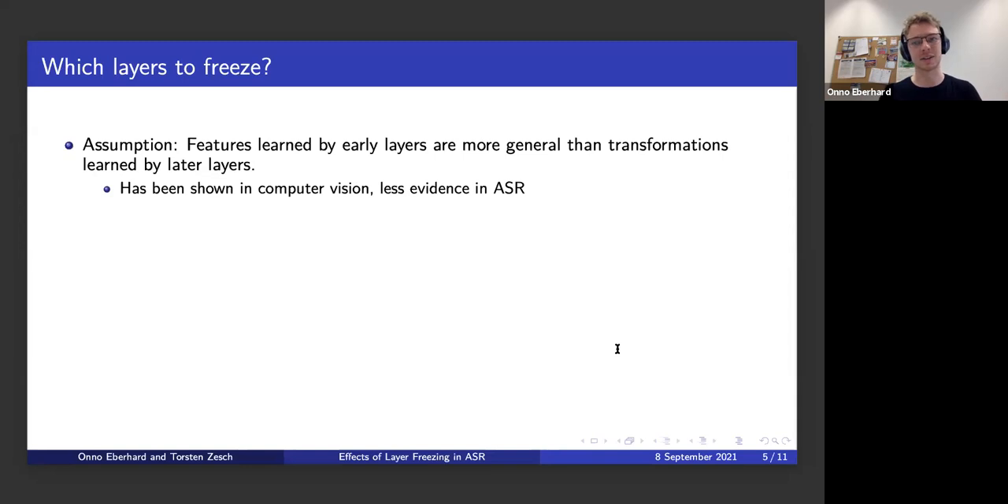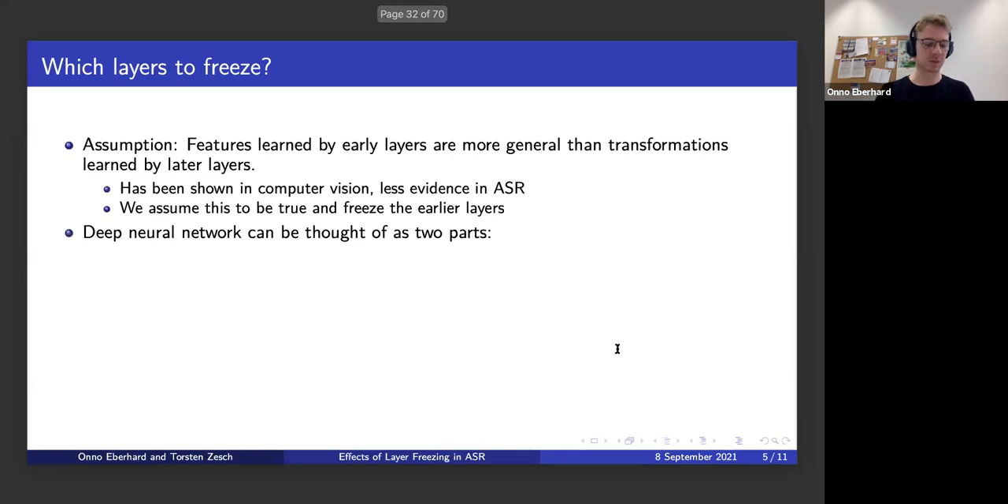And in the later layers, you can see more complex features like eyes or faces or the like. There's less evidence for these hierarchical features in ASR, but there's also been less research. What we do is just assume this to be true and we freeze the earlier layers.